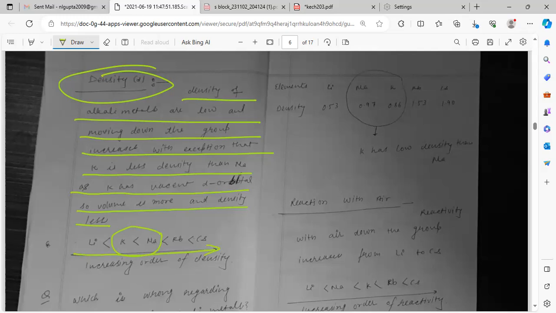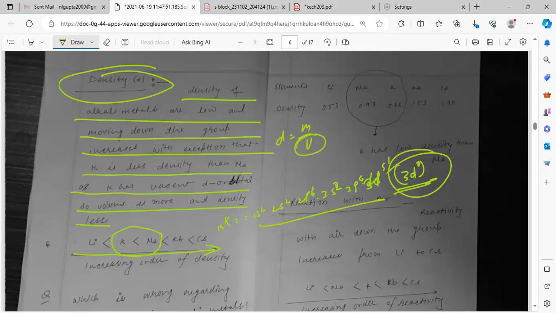But if you see potassium, the configuration is 1s2, 2s2, 2p6, 3s2, 3p6, 3d0, 4s1, atomic number 19. In the meanwhile, 3d also comes: 3d0. So the size increases. Density is equal to mass by volume, so volume will increase and density will be less in the case of potassium.